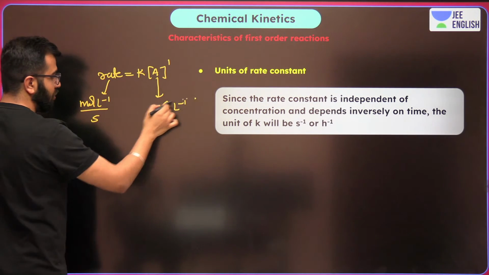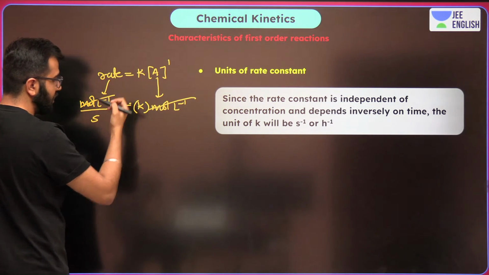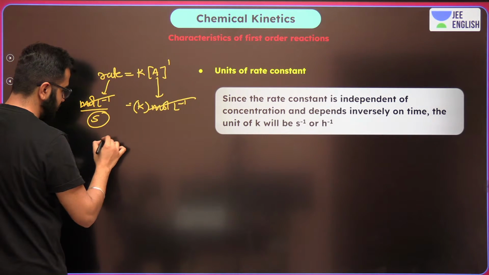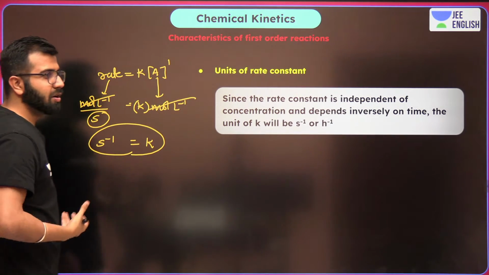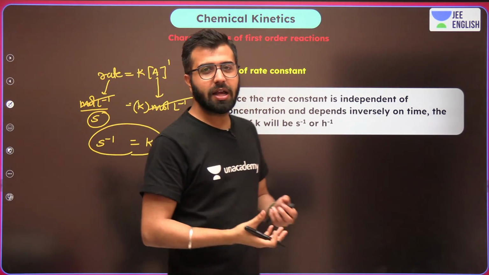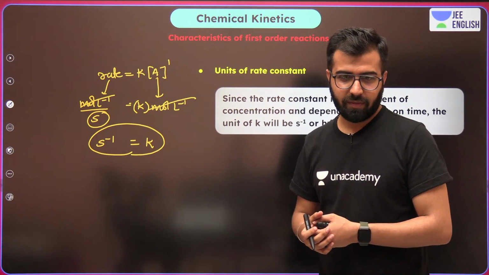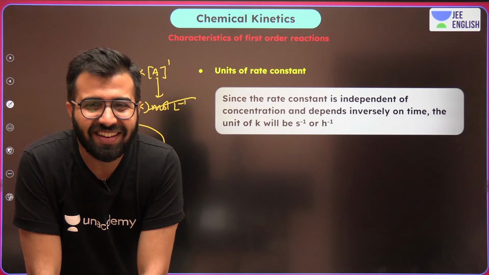Now moles per liter and moles per liter on both the places cancel each other. What are we really having? Just per second or per time. So per second is the rate constant's unit. Per minute, per hour, per day, per year, per month, whatever. That's what you have to remember. Okay? Is this clear to each and everybody?